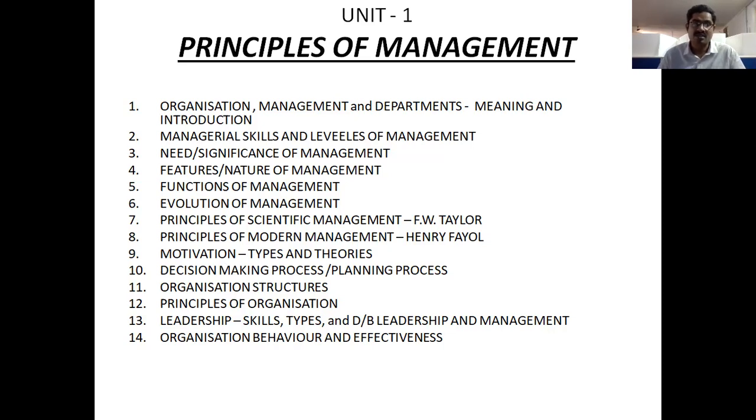In these theories we discussed three things: Maslow's motivation theory, Herzberg's motivational theory, and third, Theory X and Theory Y, given by McGregor. So today's session we will go through a small discussion about the decision making process, a small discussion about organizational structures, and then leadership.